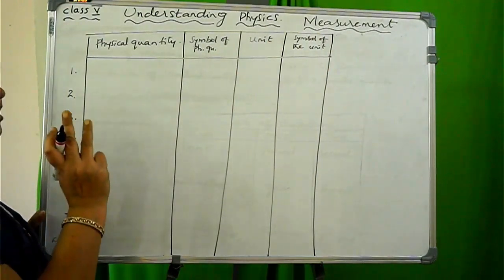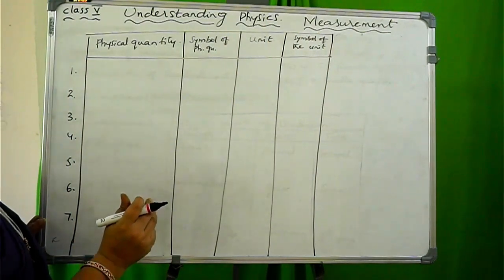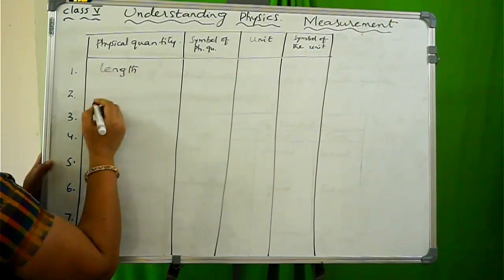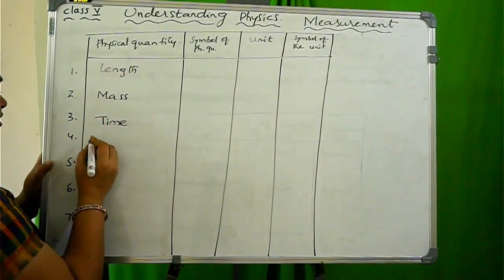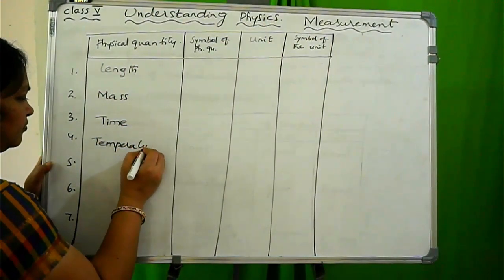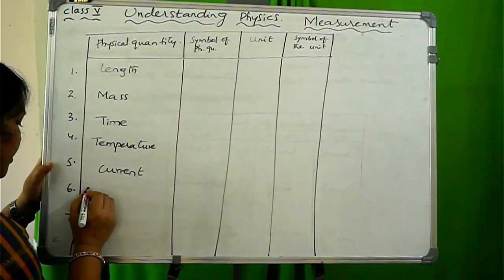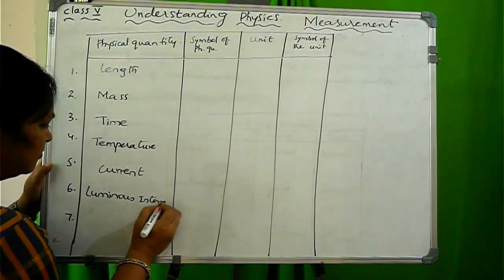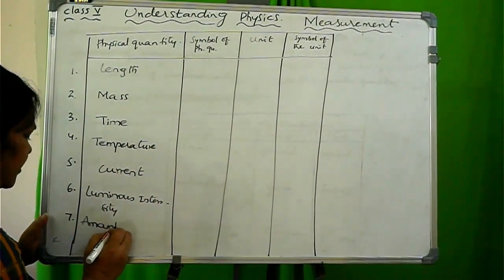Now the first physical quantities, the basic fundamental ones, you know very well. In our last class and even in this class, in the systems of measurement, we already discussed that. The first is length. The second one is mass. The third one is time. The fourth one is temperature, then current, luminous intensity, and the seventh one is amount of substance. But commonly we'll be using only six.